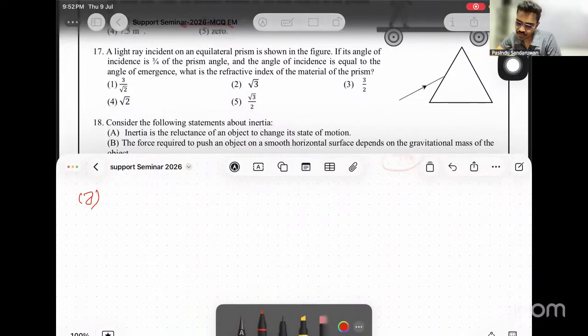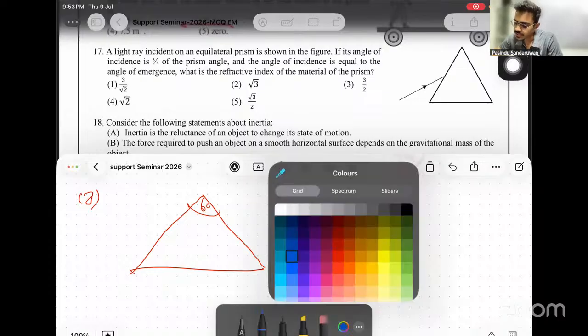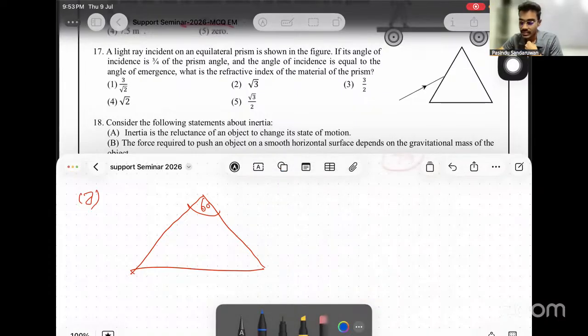17. A light ray incident on an equilateral prism is shown in the figure. If its angle of incidence is 3/4 of the prism angle, then, that is an equilateral prism, no? Then the prism angle is 60. 3/4 of the prism angle, 60, is 45. Then the incident angle here is 45.